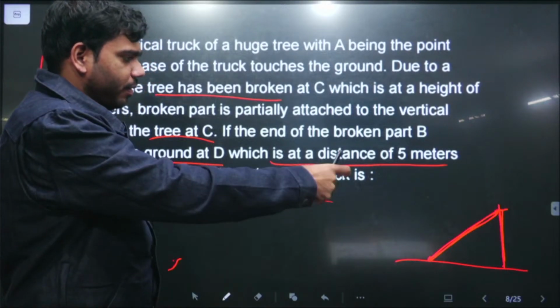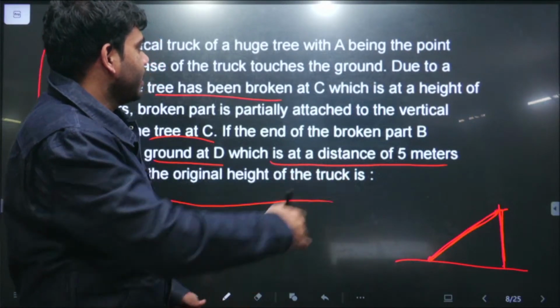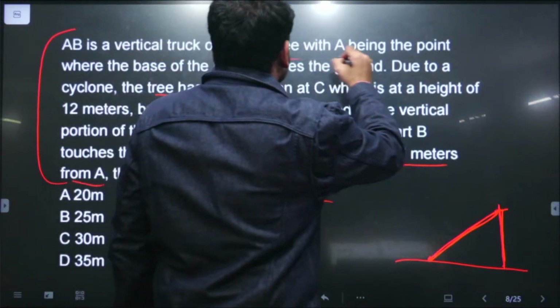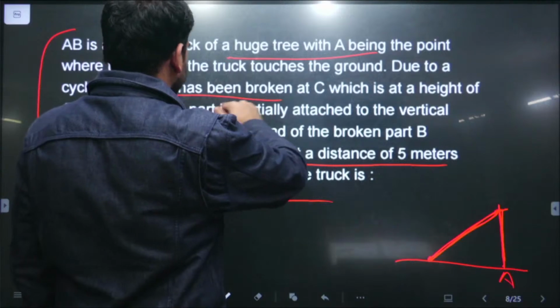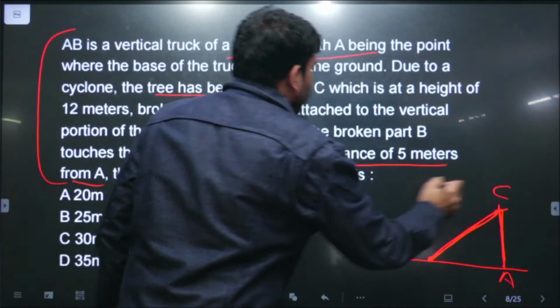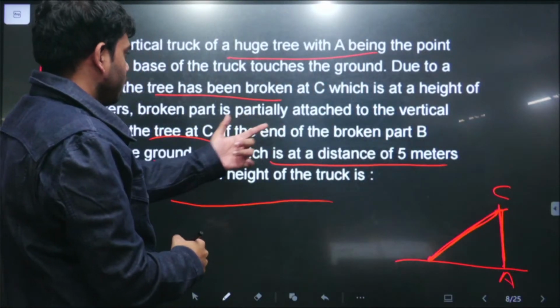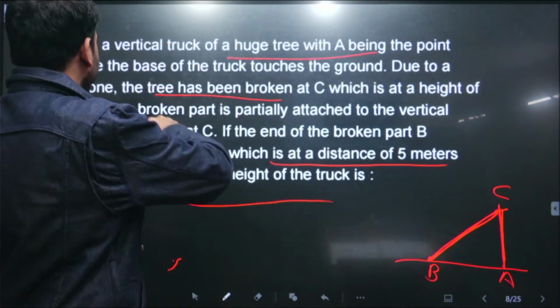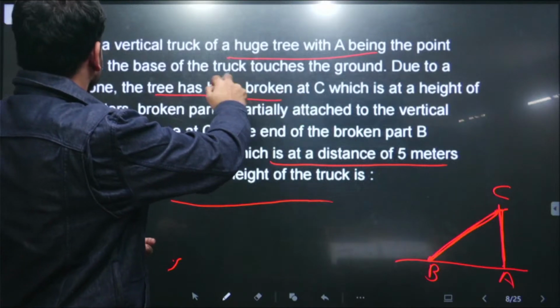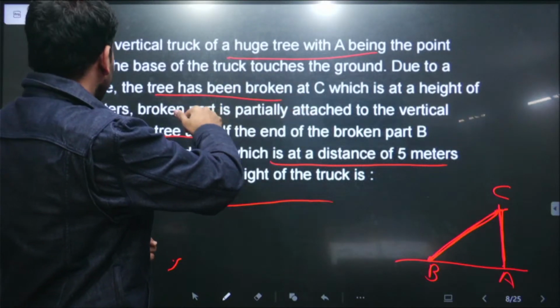So in this the different names of the points are being given. Just like the base of this thing is named as A. फिर उसके बाद it is saying the tree is broken at point C, and this point is touching the ground at point B. And height किस-किसकी दे रखी है? The height is given. The tree has been broken at a height of 12 meter.